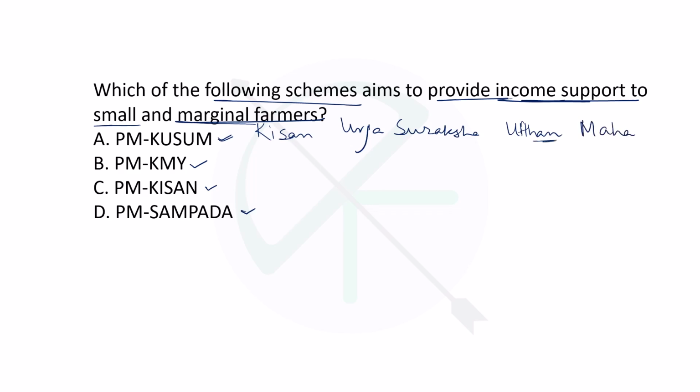Utthan means basically upliftment. Okay, so this was PM Kusum. Under this, solar irrigation pumps were to be established. Okay, so this is not for income support, so it is wrong.